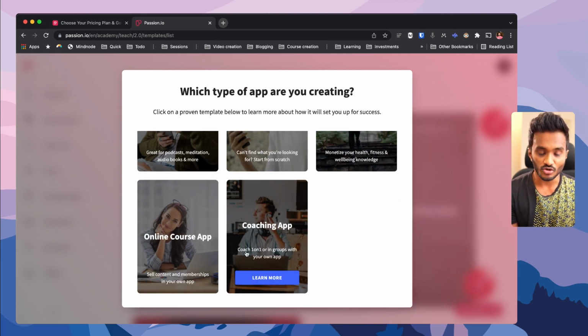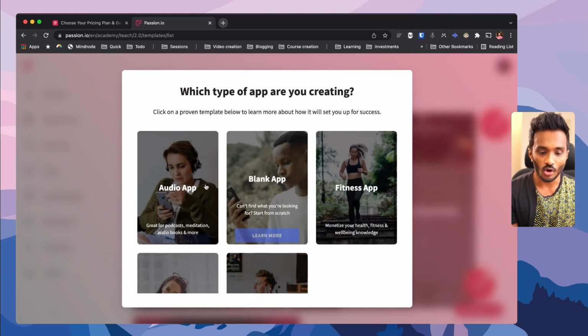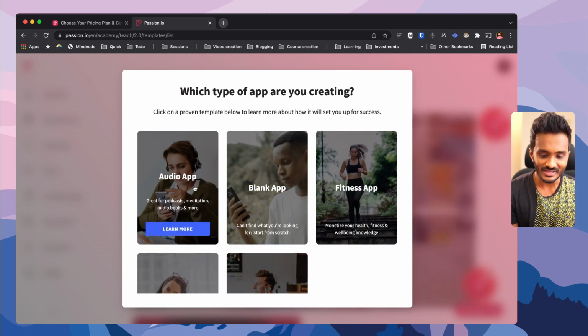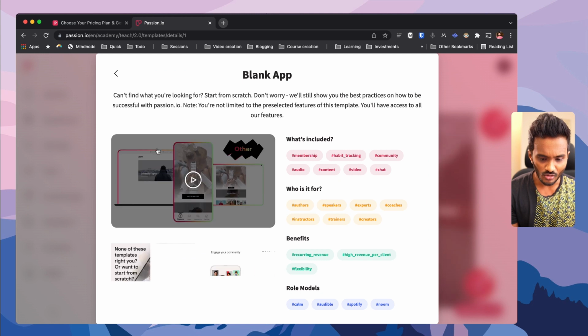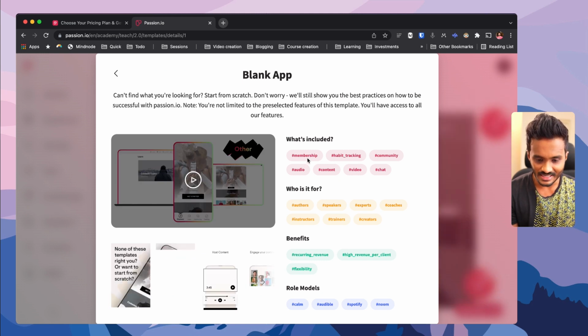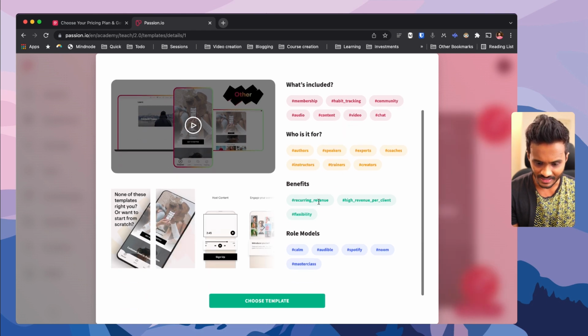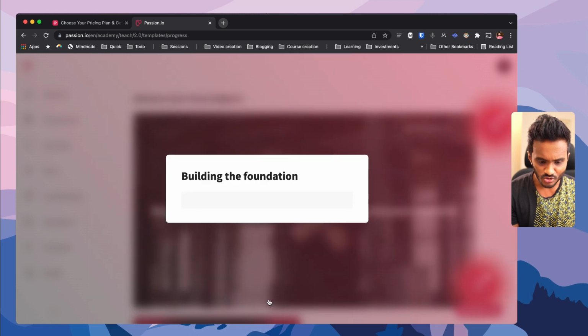If you are focused on one-to-one coaching or group coaching, high ticket group coaching, then you may need to go with the coaching app. Each of these types of apps offers its own unique set of features. Again, I'm not going to go through each one of these things. Let me go with blank app here. So now in the blank app, you have almost all the features. You can see memberships, habit tracking, community, audio, content, benefits, recurring revenue, role models. So let me choose a template here.